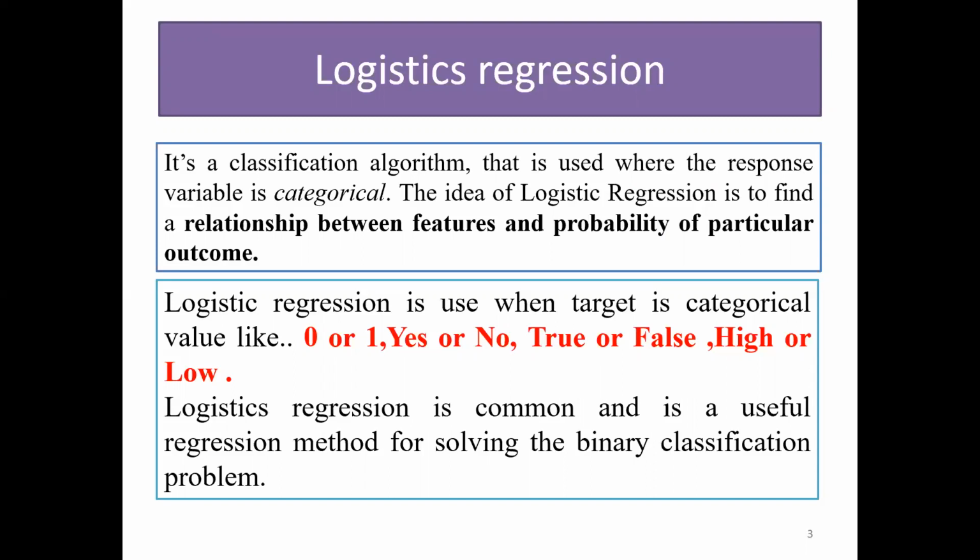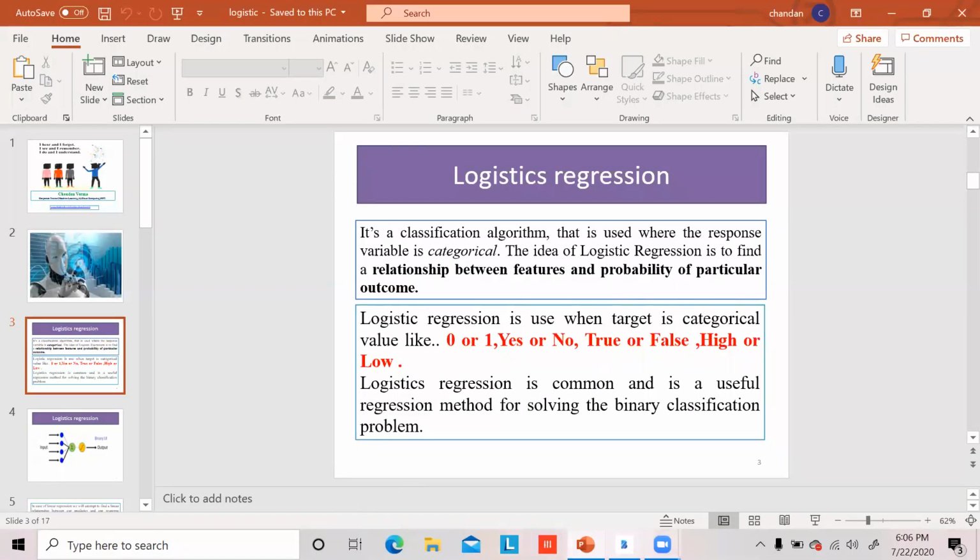So let us understand what exactly logistic regression is, what the math behind logistic regression is, and why the term regression is added to this algorithm if it is not used for regression problems. Simply, logistic regression is about predicting a binary value when the target variable is categorical. So let us discuss what exactly this is.